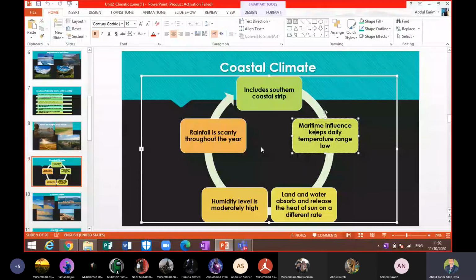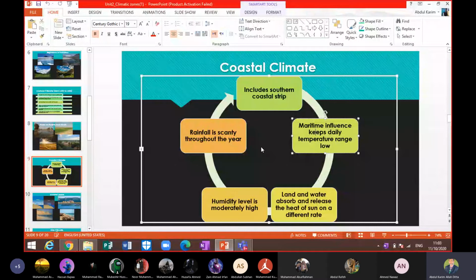So, coastal climatic zone. First of all, we have to find the areas which are located in the coastal climatic zone, beta. The complete south side of Pakistan is the coastal climatic zone area, because that area is connected with the Arabian Sea. You know the coastline we have in Pakistan is around 1046 kilometers, beta.